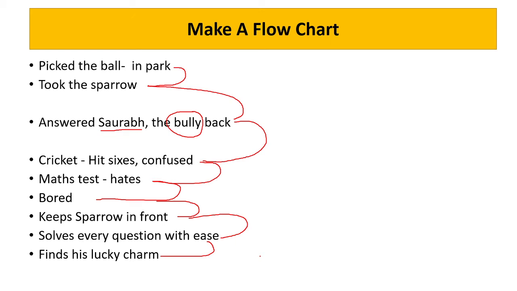Whatever you are having in your mind, how you want the plot to develop, you can just think and make this flowchart. Here, what I actually had in my mind is that I want to make the story in a way that the boy, in the end, finds his lucky charm. So the sparrow actually becomes his lucky charm. That sparrow is not actually a real sparrow, maybe it is a toy. That is why I developed the storyline like this. Now, let's see how, using this flowchart, you have to write the story.